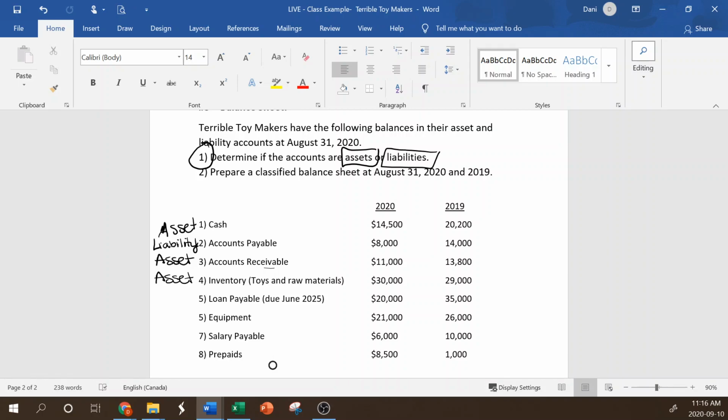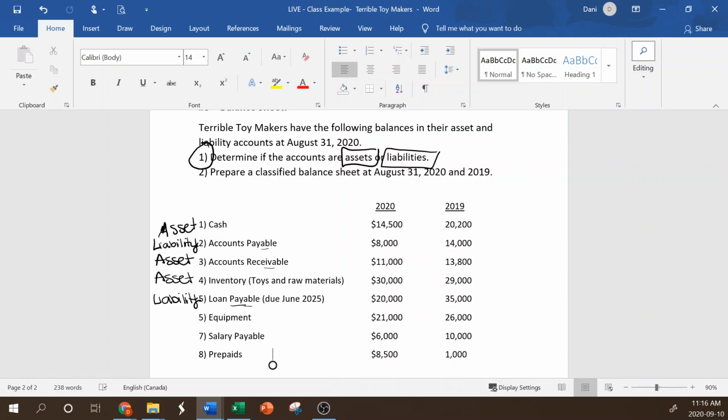Loan payable, due June 2025. It's something we still need to pay, so this is also a liability. I want to note, you see here accounts payable, loan payable. A lot of liabilities are something we need to pay, but in Chapter 3 we get more into this, and you will see that not all liabilities will say payable.